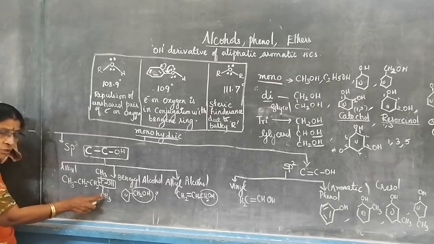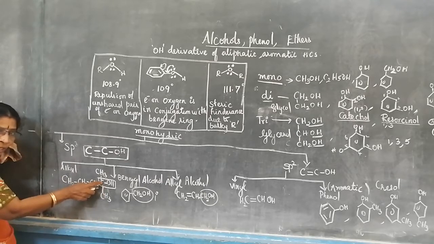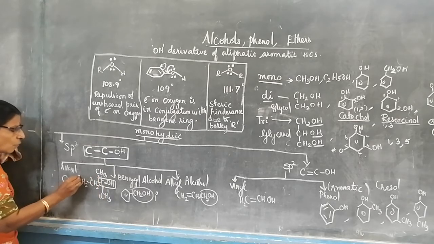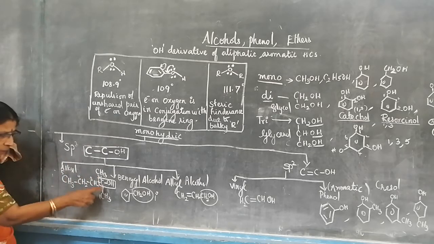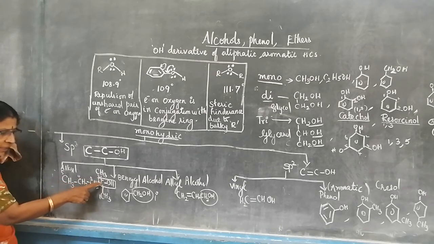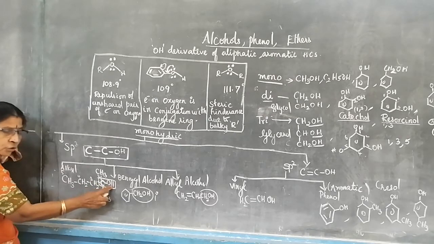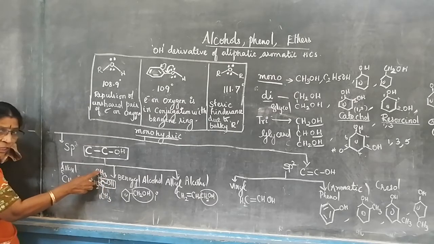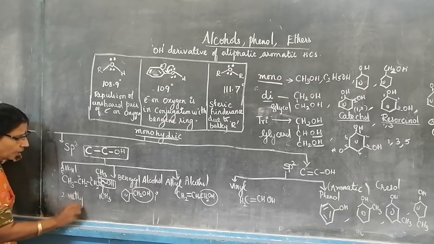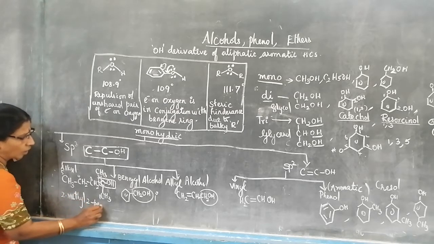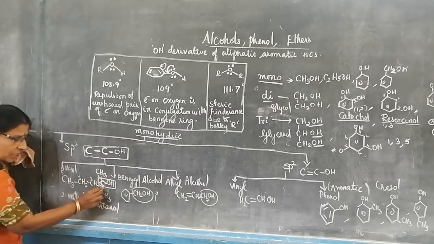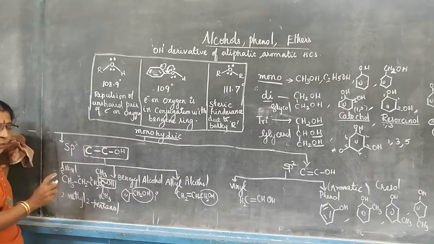The name should start from here, because from here it gets the lowest number. 1, 2, 3, 4, 5. 5 carbon parent chain, so it is a pentanol. In the pentanol, in the second carbon, you have OH as well as a methyl group as a branch. So how to name the compound? 2-methyl-2-pentanol. It is tertiary because it is coming as COH.